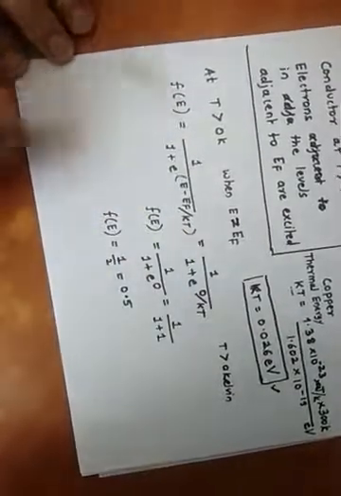There are two or three definitions for Fermi energy.